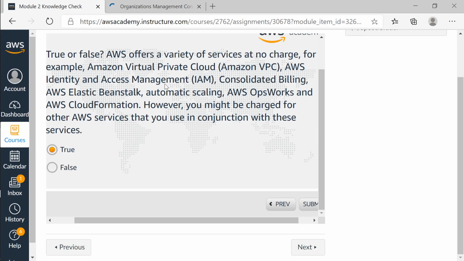So all of these services, Beanstalk, will be useless unless there is a website running. And for the website to run, definitely you need to create a machine, and the moment the machine is created, your charges begin. So it is always in conjunction with other services that you will see the charges for VPC or whatever. As such it is free, but you are mainly charged for the machines or the resources that you're creating using these services.